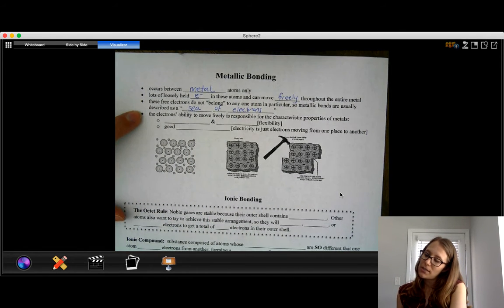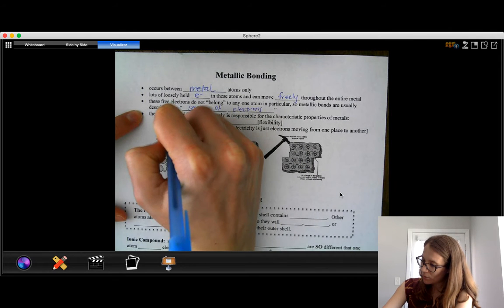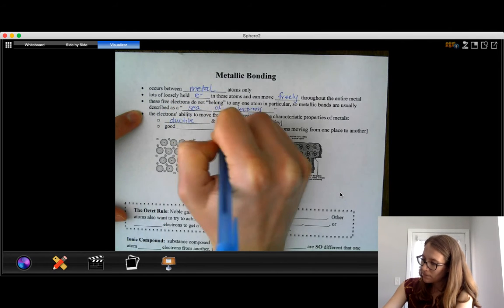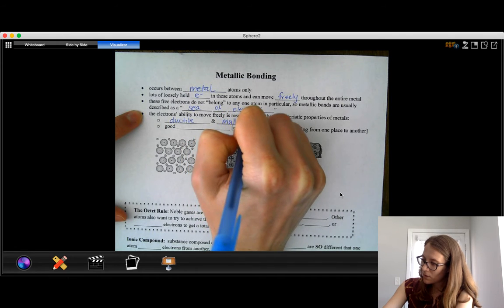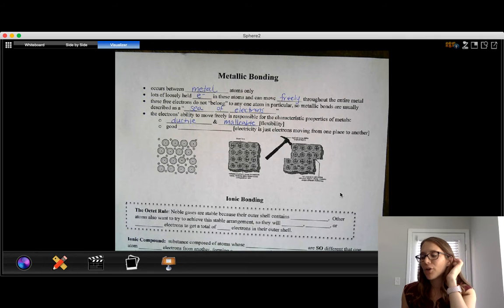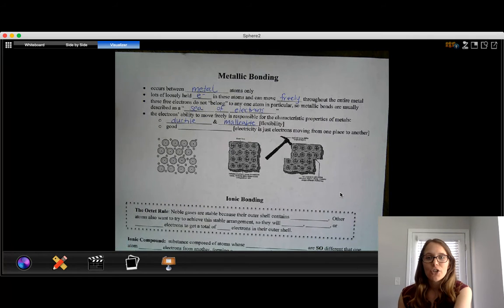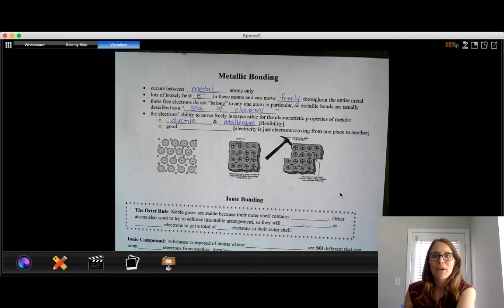The electrons' ability to move freely is responsible for characteristic properties of metals that we saw in one of our earlier units. For example, the idea that they are ductile and malleable. Ductile means that metals can be stretched into wires without snapping. Malleable means that they can be flattened into sheets and rolled, so that's how they make aluminum cans. If the sea of electrons weren't willing to move freely, then if you took a hammer and hit a piece of metal, it might shatter instead of spreading.